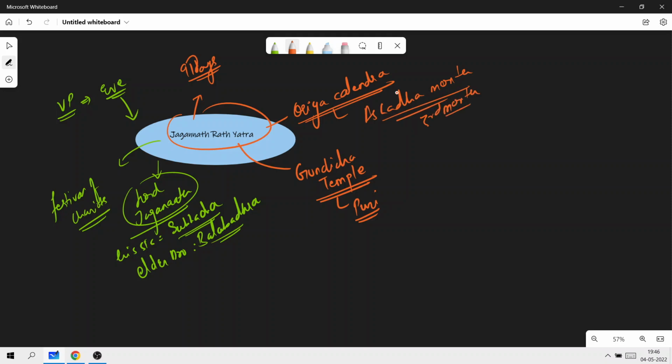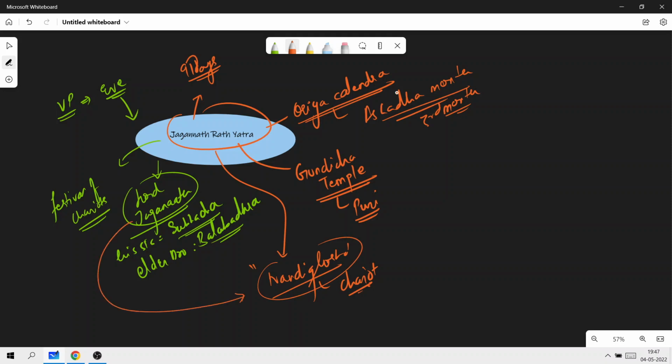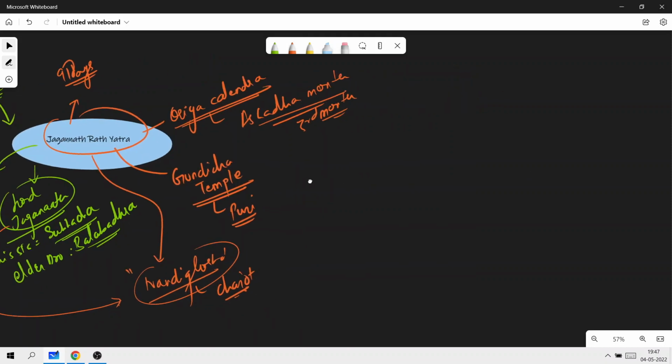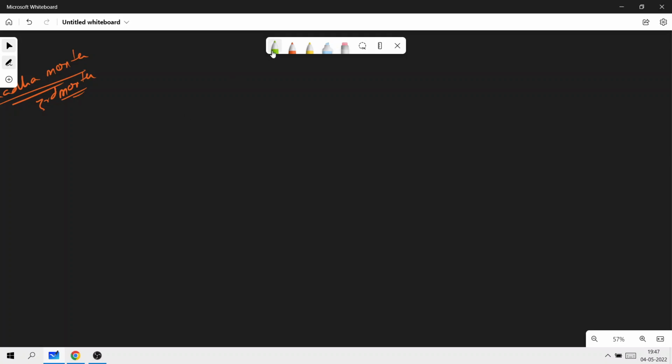Then Lord Jagannath's chariot, which is very famous, is also known as Nandi Ghosha. That is the name of the chariot. Of course, Subhadra's and Balabhadra's chariots have also got names, but what is most important is that you remember Lord Jagannath's chariot's name, that is Nandi Ghosha. Now, this is all pertaining to the Jagannath Yatra. This is very important and famous.